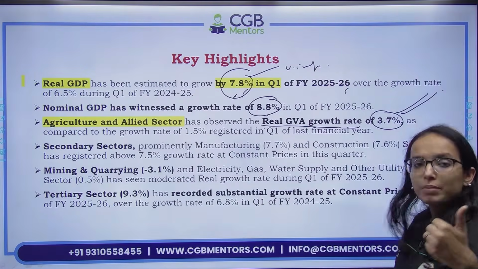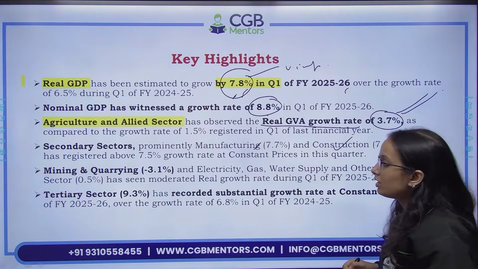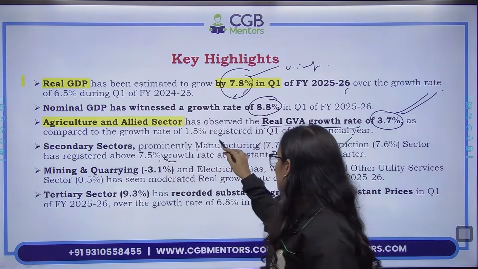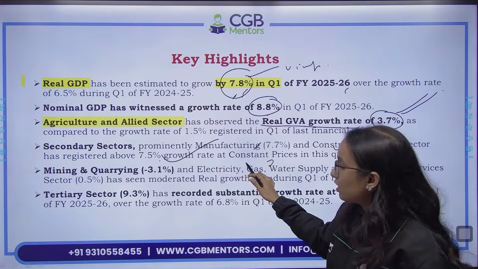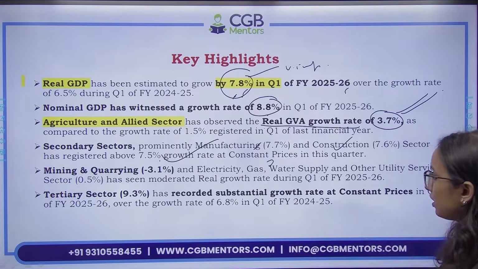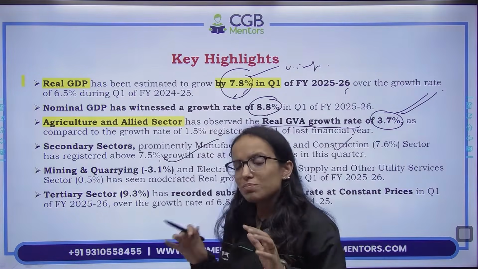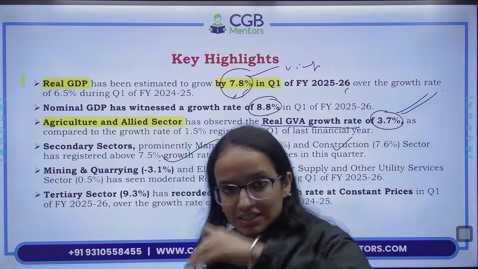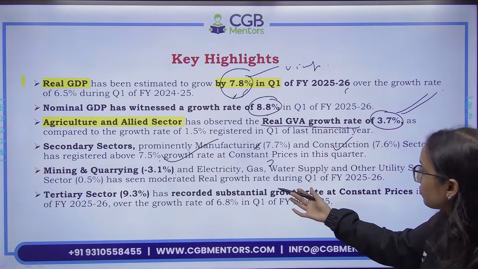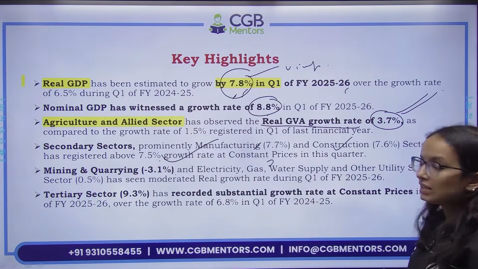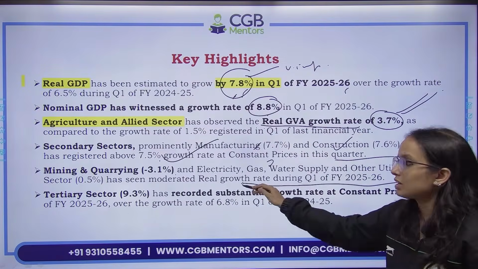Secondary sector, particularly the manufacturing sector and the construction sector, have registered above 7.5% growth rate at constant prices. That means this is also at real prices or constant prices. Then mining and quarrying, they have registered a moderate growth. They have even witnessed a decline, minus 3.1%. Electricity, gas, water supply and other utility services 0.5%. So very moderate growth is there in this segment.